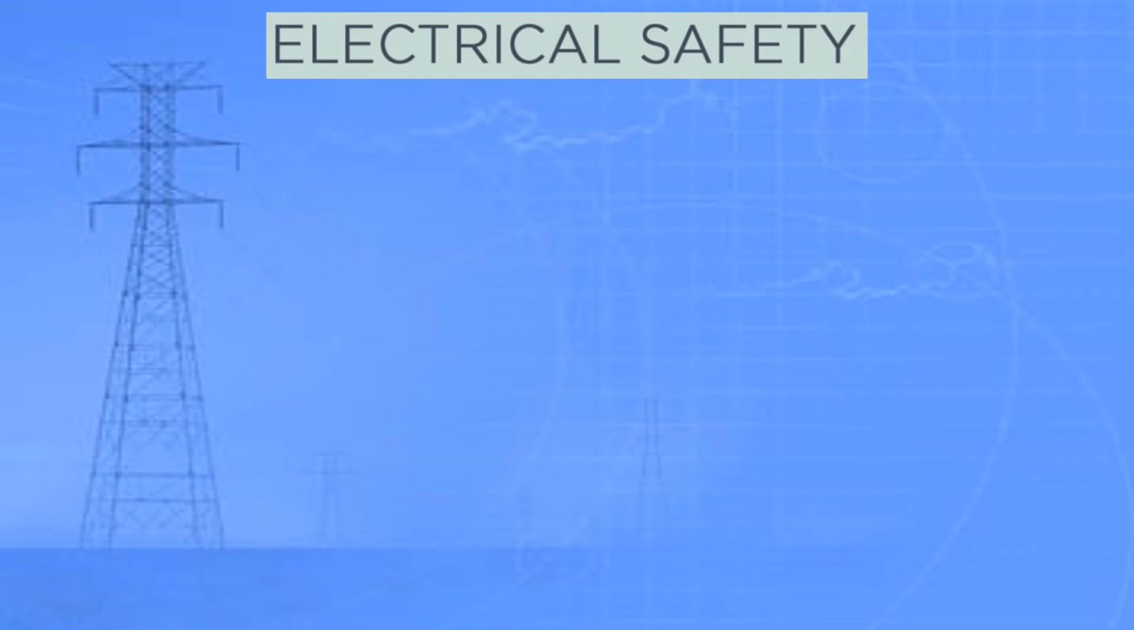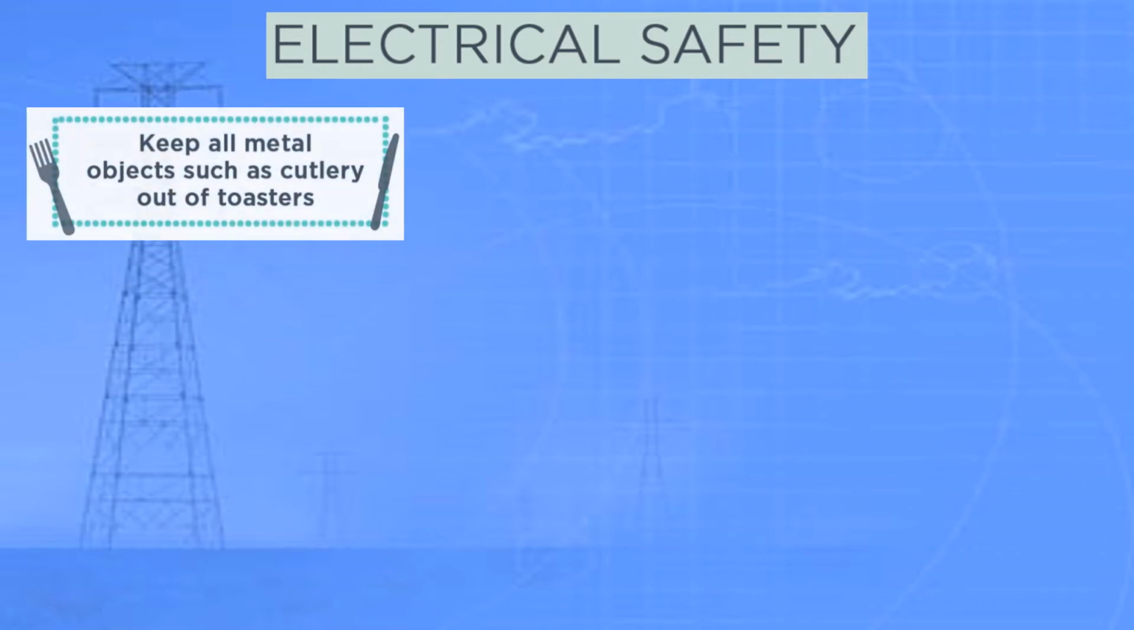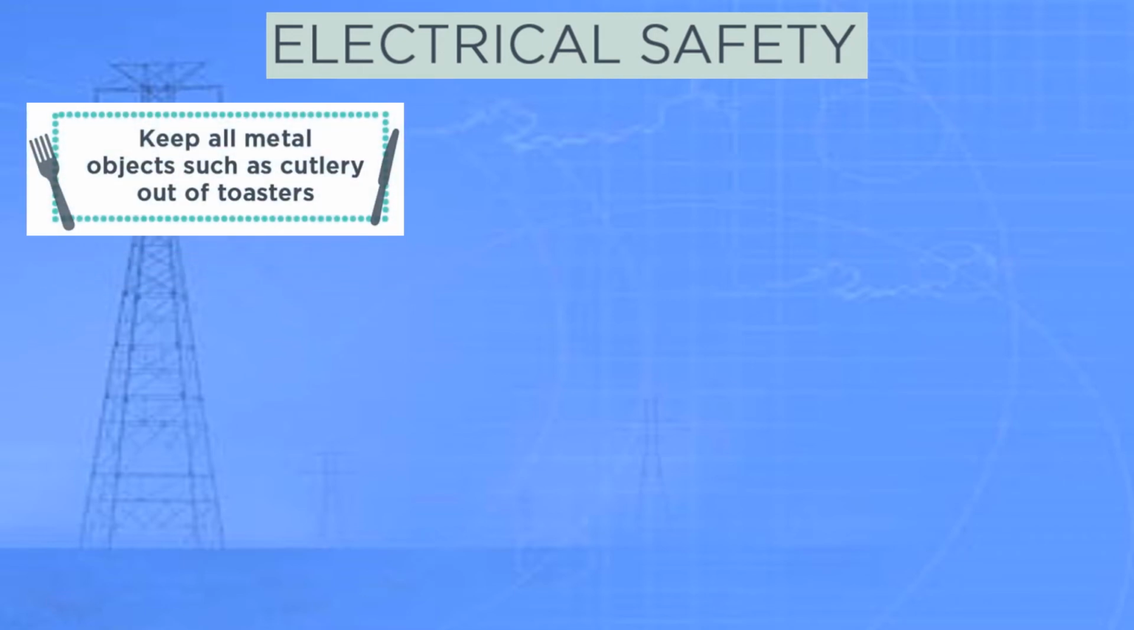Let's discuss a very important aspect of electricity, that is electrical safety. Why? Because it can be dangerous and it can pose a threat to our life also. So we have to be very, very careful while working with electric equipment or electricity. Keep all the metal objects such as cutlery out of the toasters or any electrical equipment that is in your home, because metal conducts electricity and anyone can get an electric shock.